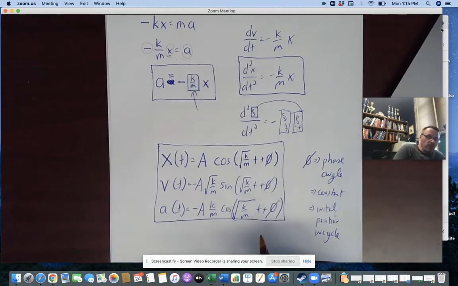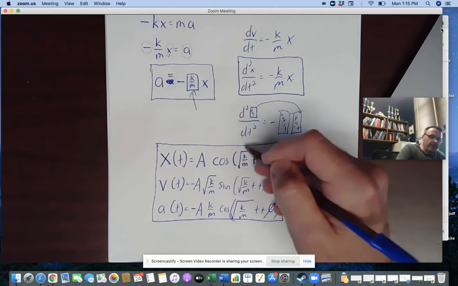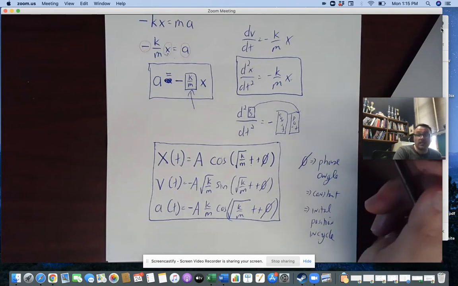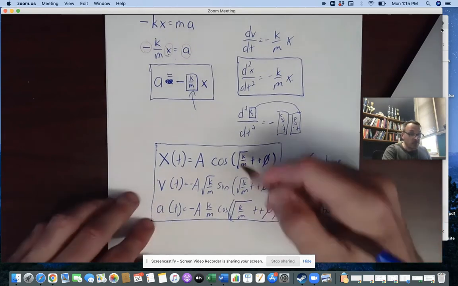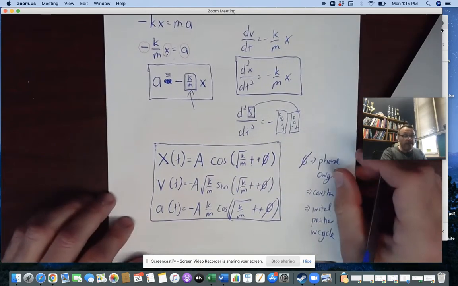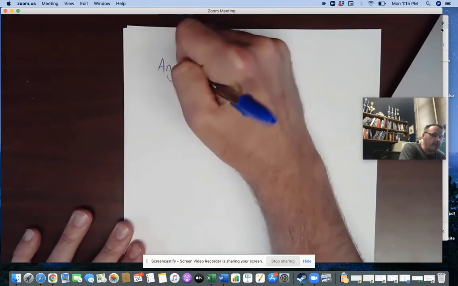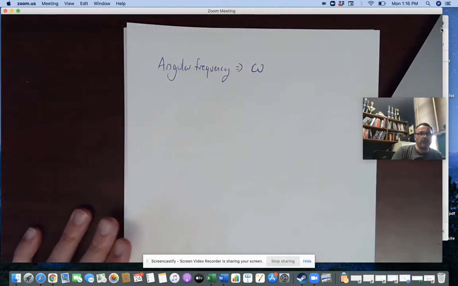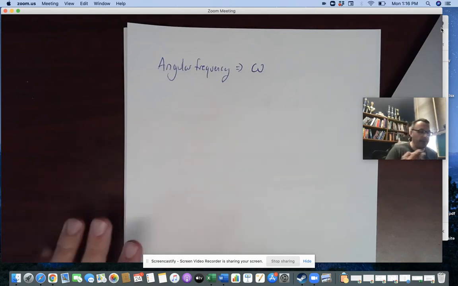When looking at this, what is the thing in a cosine that goes in front of the argument of the cosine? If I say cosine of x, cosine of 2x, cosine of 3x, hopefully you'll remember that the thing in front of the argument is the frequency. So that's what this is here. It is something called the angular frequency of the oscillation, and I'm going to define that as omega. Now you're going to say to me, hold on a second, that is angular speed from the last unit. We're going to see a connection there in a couple of minutes.